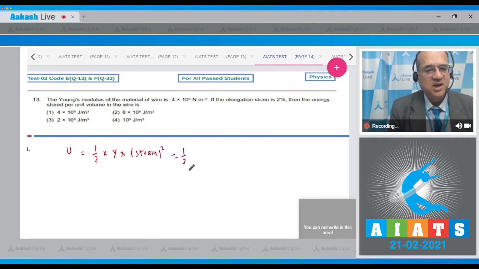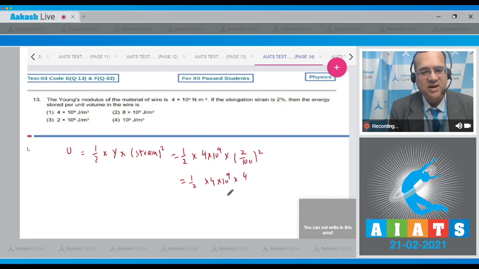So 1 by 2, and Young's modulus is given 4 into 10 to the power 9, and the strain is 2%, that is 2 by 100 whole square. So this is 1 by 2 into 4 into 10 to the power 9 into 4 divided by 10 to the power 4. So this is equal to 8 into 10 to the power 5 joule per meter cube.